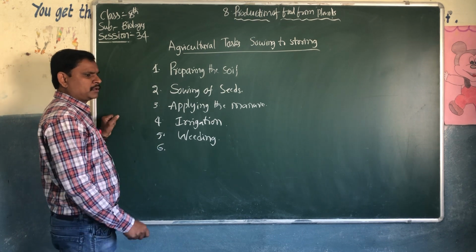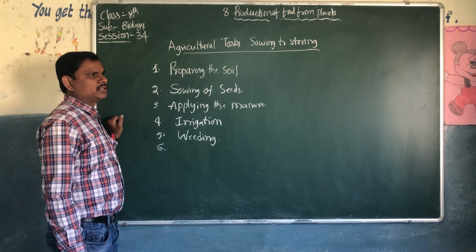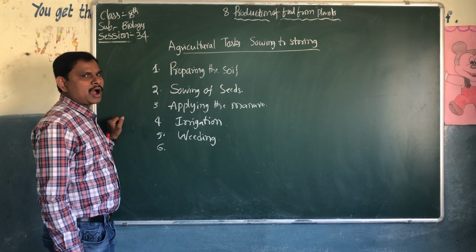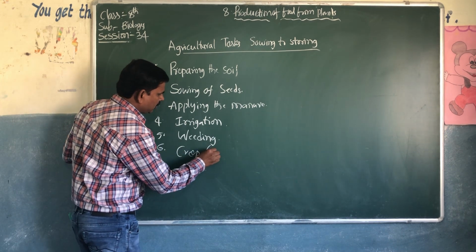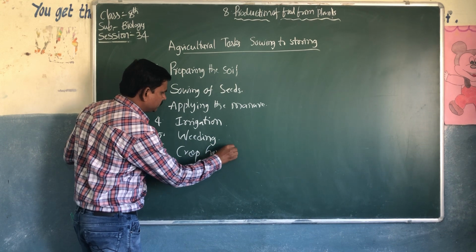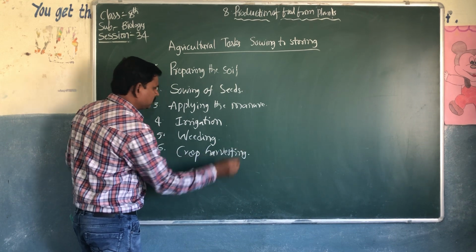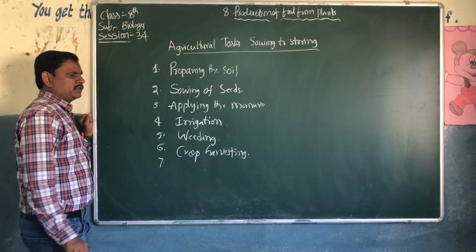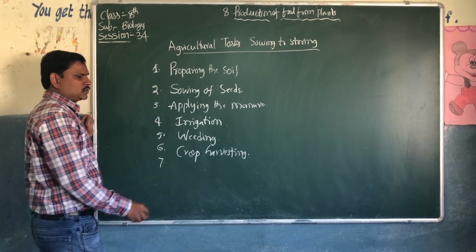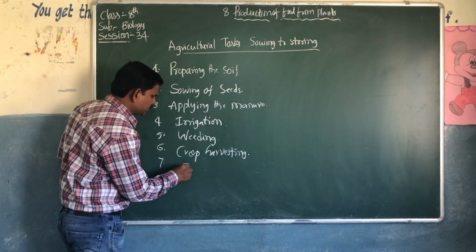After weeding, we have to go for crop harvesting. After crop harvesting, we have to store the grain.